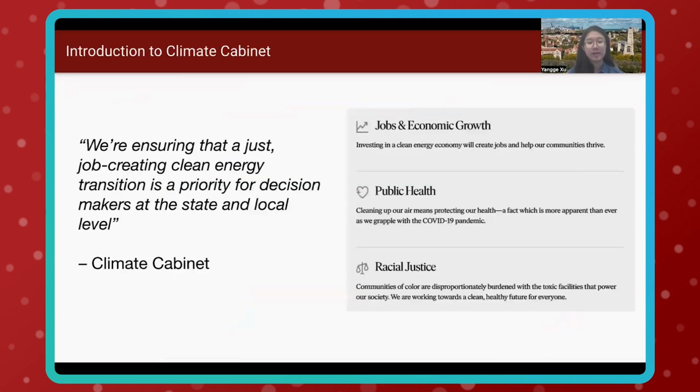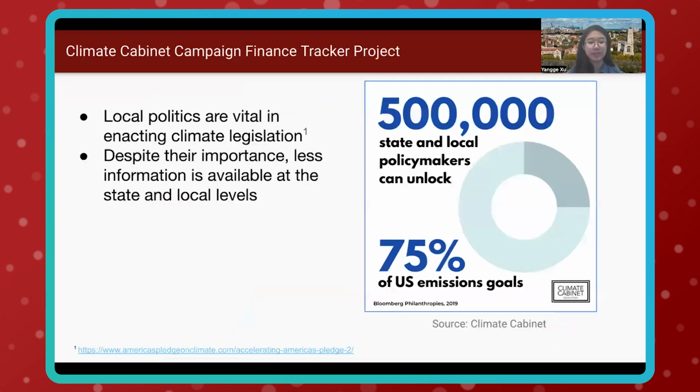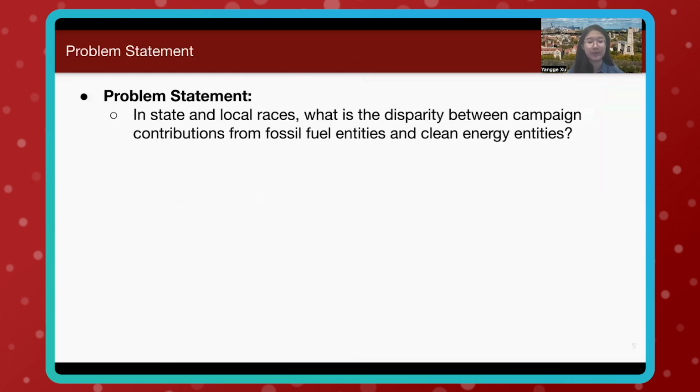So, what is Climate Cabinet? Climate Cabinet is an organization that seeks to support state and local candidates and policymakers who are committed to climate action by providing them with data-driven insights and information. Climate Cabinet cares because at local and state levels, politics are playing a very crucial role in enacting climate legislations, but often lack sufficient focus and funding. As a result, our Climate Cabinet Finance Tracker project is dedicated to advancing climate policies by collecting, processing, and analyzing data at both local and state levels.